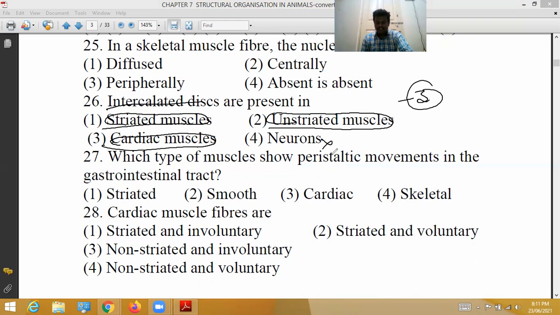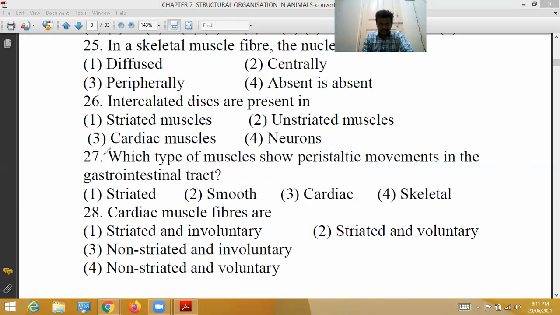Electrical coupling for spread of excitation as well as contraction processes depends upon cardiac muscles only. So the 26th correct option is the third option.